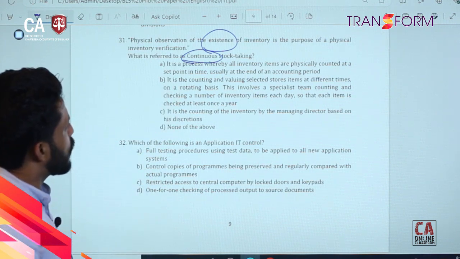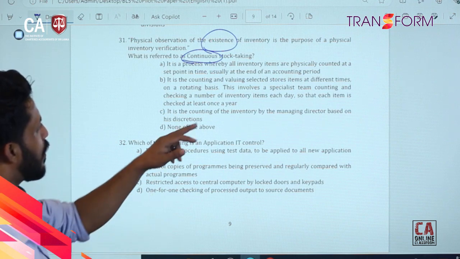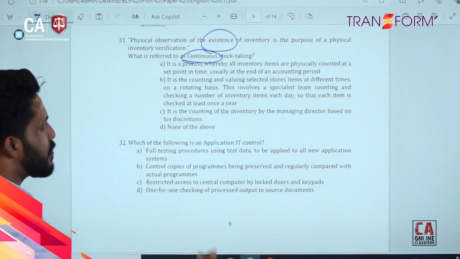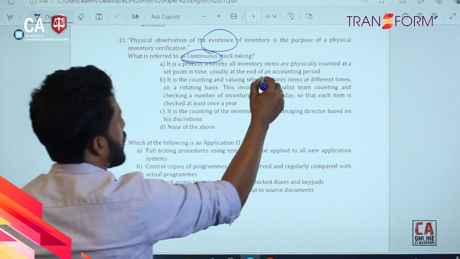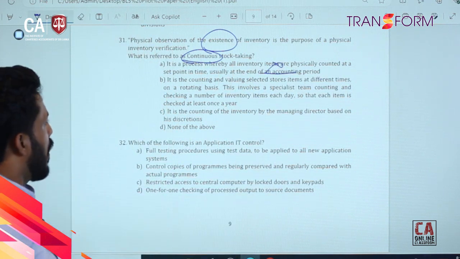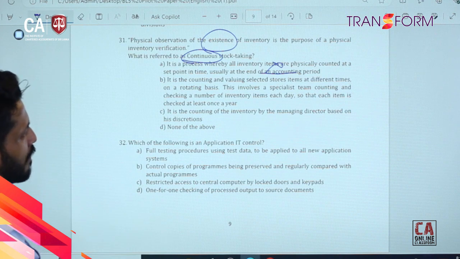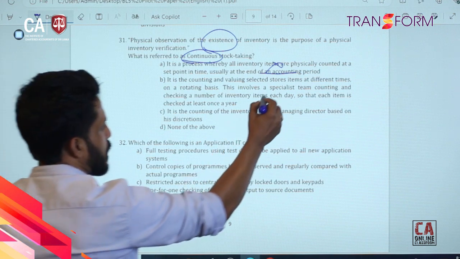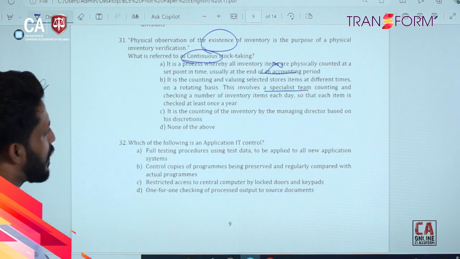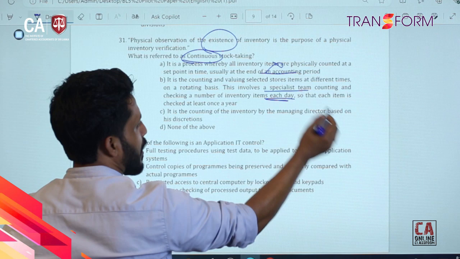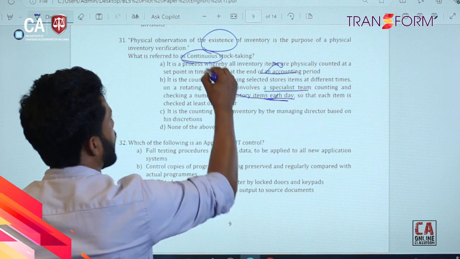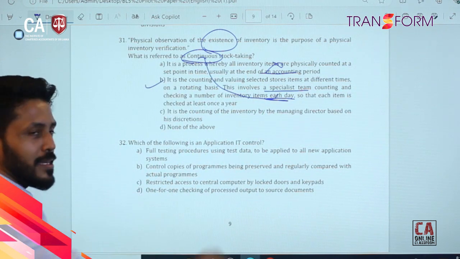The first one is a process whereby all inventory items are physically counted at a set point in time, usually at the end of a counting period. So that's the normal process, right? It is not the continuous process. The next one is counting and valuing selected store items at different times on a rotating basis. This involves a specialist team counting and checking a number of inventory items each day, so that each item is checked at least once a year. Each day, continuous, right? So this may be the exact answer.